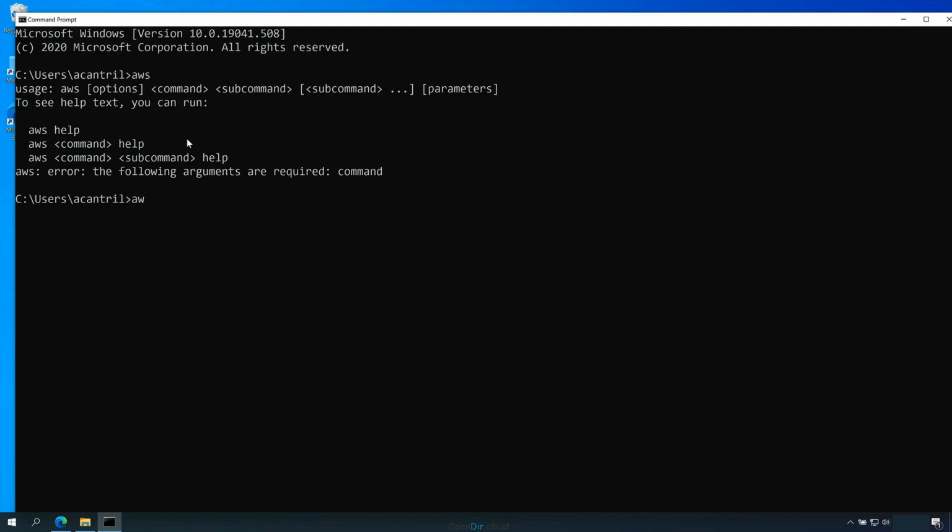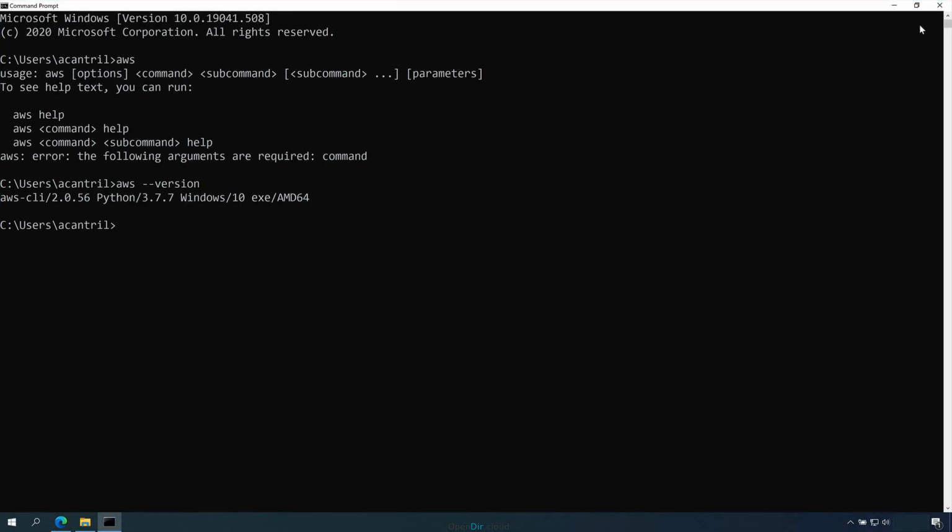You can verify it properly by running aws space --version and press Enter. And if it's working correctly, you should see AWS CLI and then a version 2.something.something. The important part is version 2 because this brings significant enhancements over version 1 that we will be using in this course. So now I'm just going to maximize this to make it easier to see.